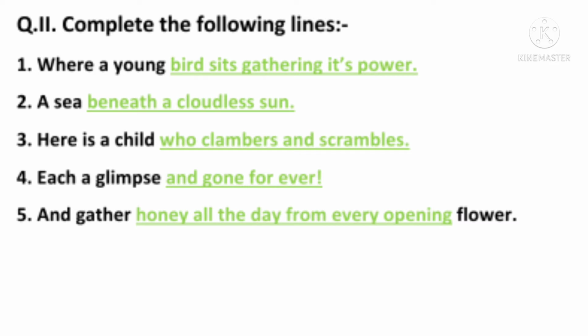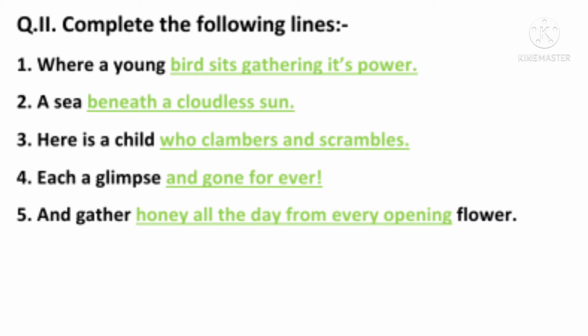Next we have each a glimpse dash. So the answer is each a glimpse and gone forever, which means that the poet is telling us that when he is traveling by train, after a glimpse everything goes away because the speed of the train is quite high. Next is and gather dash flower.